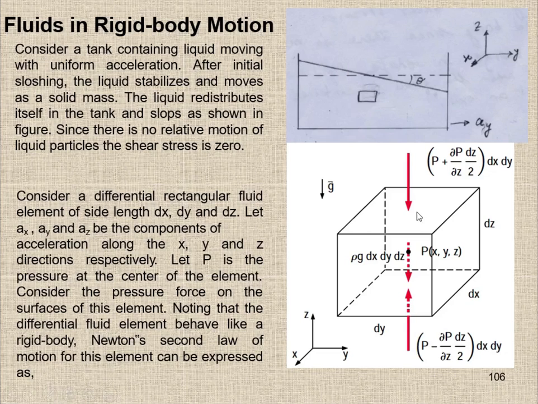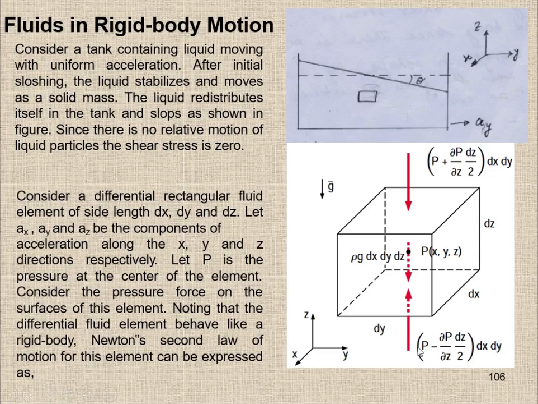Okay, so from the top, this is P_z. Since it is going away from the axis, so the change in pressure in the Z direction, and what is this change? This change will come within the distance dz by 2. So this is the pressure multiplied by the area, dx and dy, which will give you the pressure force.